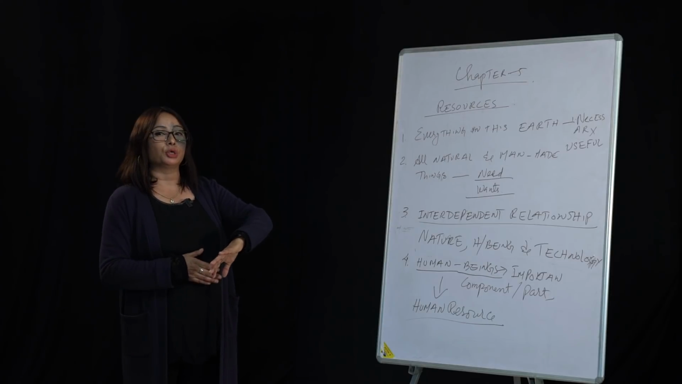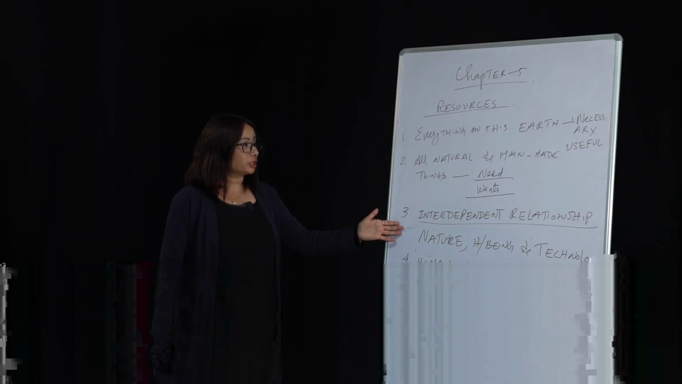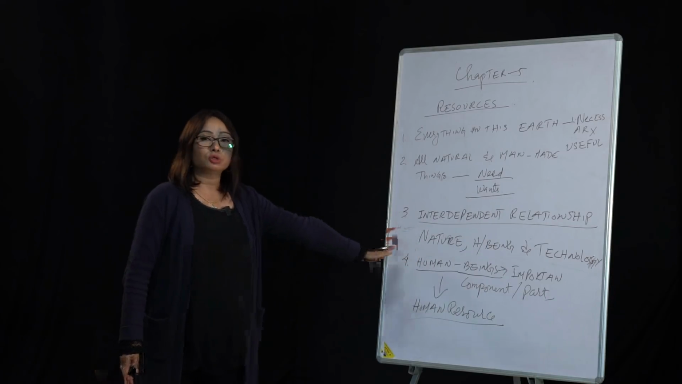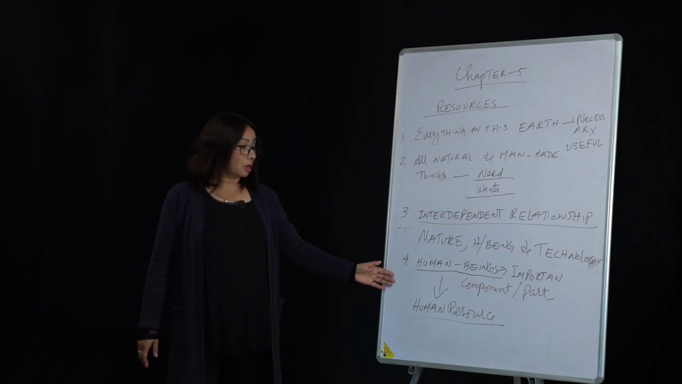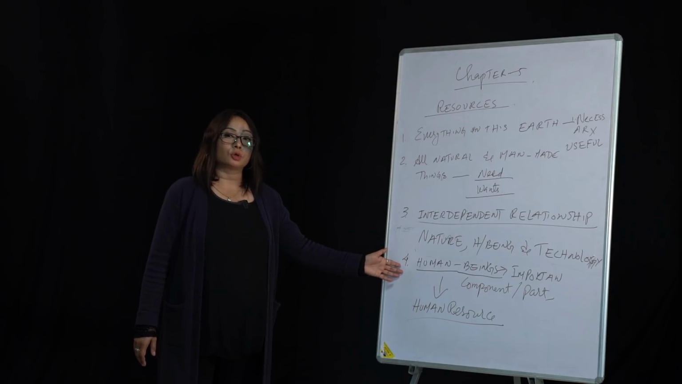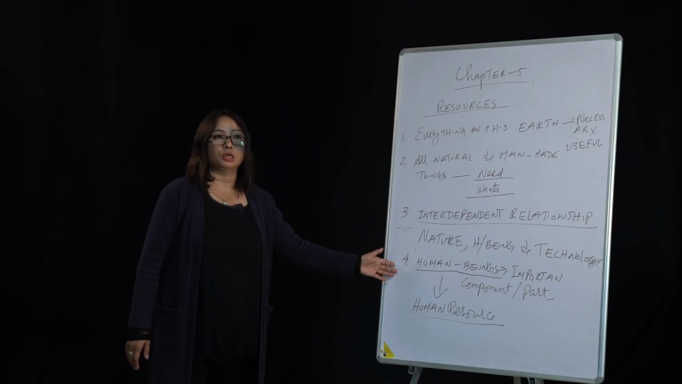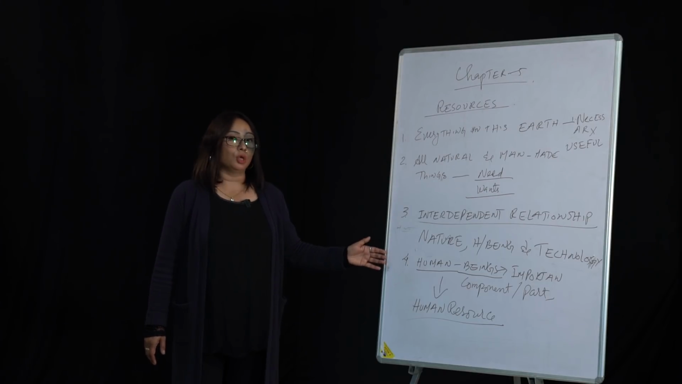So human beings are able to transform the things that are there in nature into useful substances or useful products, which we call resource development. And the third point is the interdependent relationship between nature, human beings and technology, because all three are necessary in order to convert or transform things or substances in nature into useful products. Now, human beings are called human resource because they are an important component of resource development. Why? Because with their intelligence and the use of technology, they are able to convert all the things that are there in nature into useful substances.